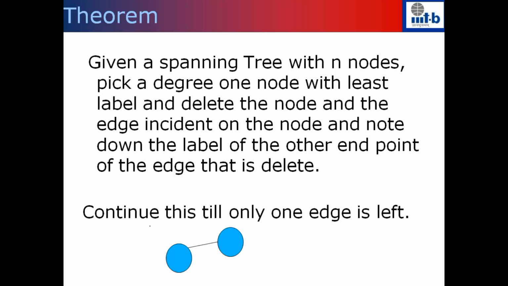You have written down one component of a vector of length n minus 2, then recursively work with the remaining spanning tree and build the remaining components that you are supposed to write in a vector of length n minus 2. Your recursion stops when there is only one edge. As long as the number of vertices is greater than 2, you continue this process.